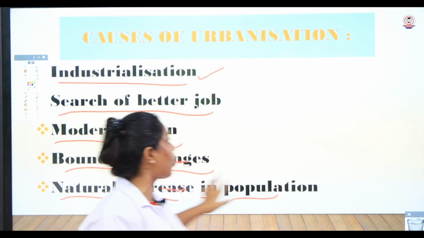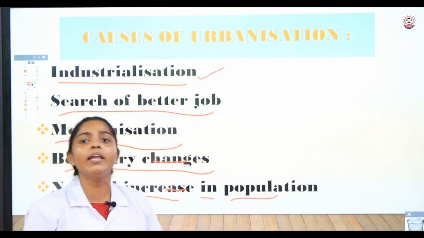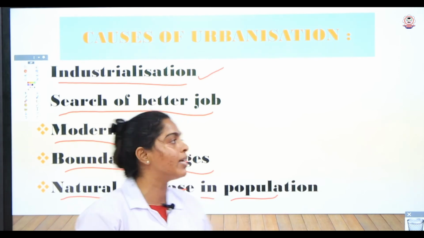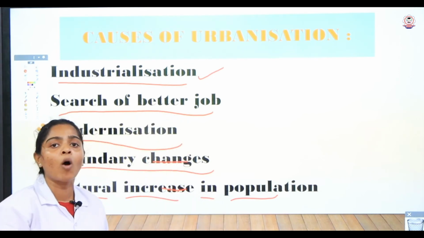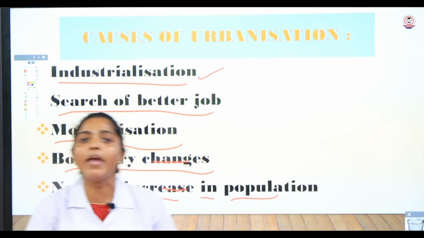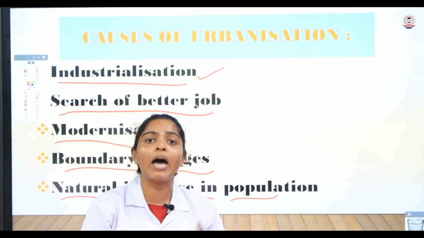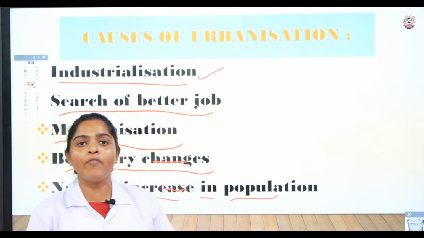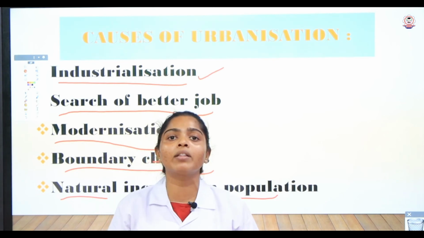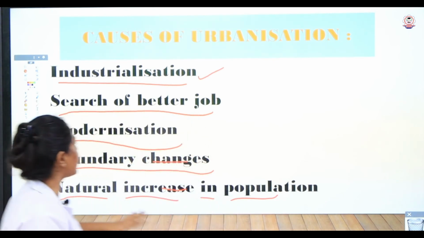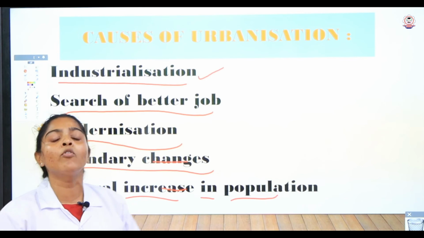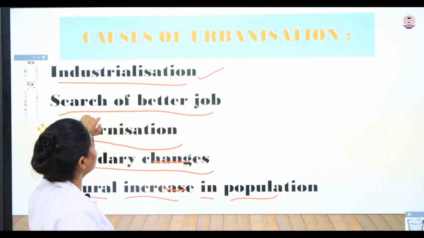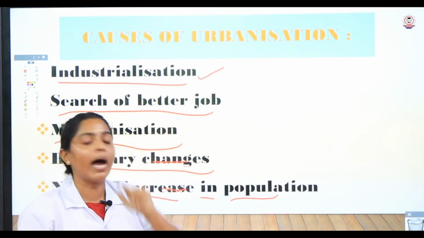Why do they want to leave agricultural jobs? Because agricultural work is not a permanent job for them, as it may be affected by drought or natural calamities like storms, earthquakes or heavy rains. So that's the reason people living in rural areas want to get a better job in urban areas, and they move in search of better jobs in the urban places.